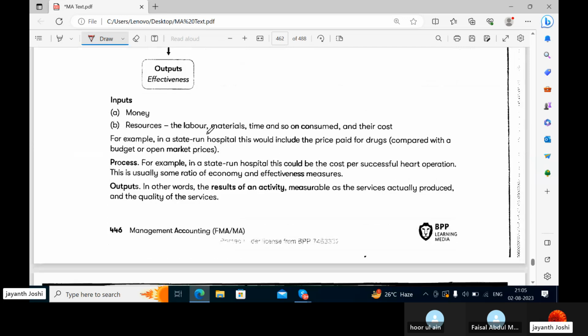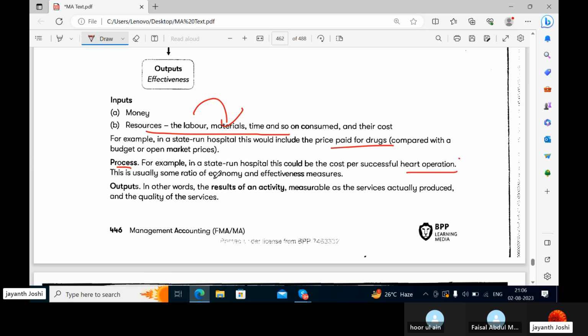Resources are all the material and labor, these two you use for making your output or product. These are the inputs for making the output. For example, in a state-run hospital, this would include the price paid for drugs. You always want to pay less than the open market prices. For process, for example, in a state-run hospital, this could be the cost per successful heart operation.